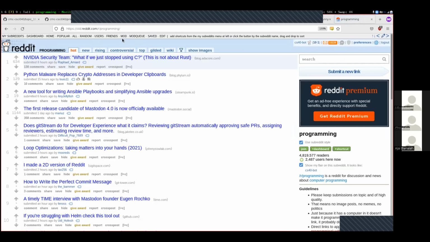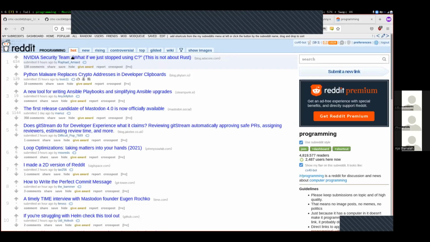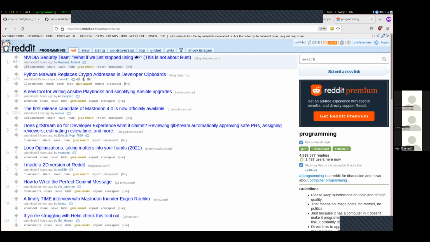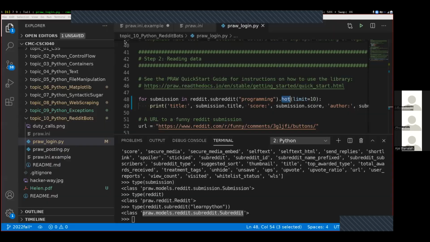In order to get a different subreddit, I just specify the name of that subreddit right here. So I can specify programming like this, and that will get me the programming subreddit. And this hot function right here gets me the hot things inside of the programming subreddit. Or I could get the top things, or I could get the controversial things if I wanted.